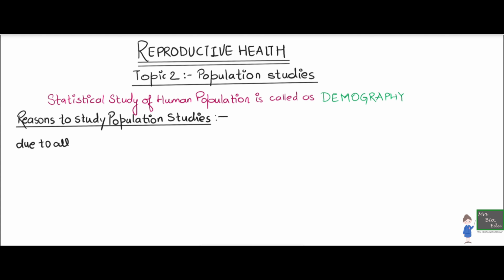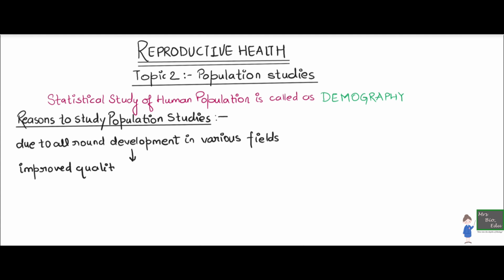In the last 20 years, science and technology have developed so much, and we have seen immense growth in almost all fields. Due to this all-around development, there has been an increment in the standard of life.